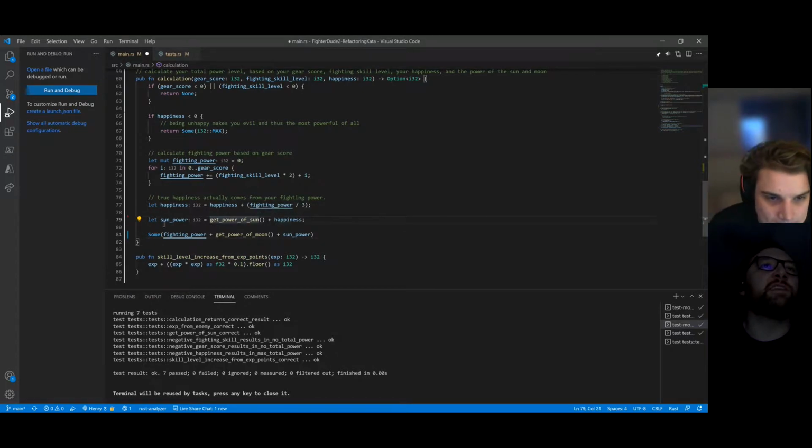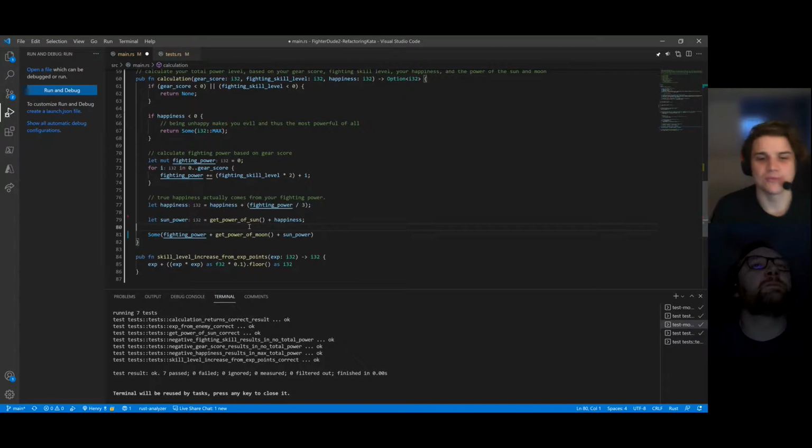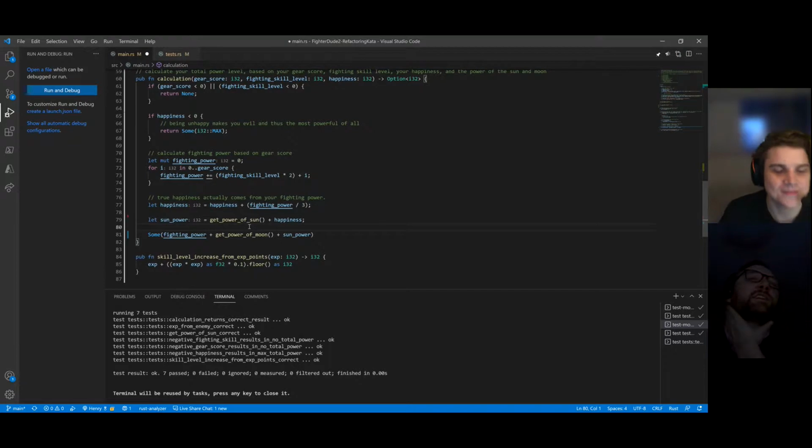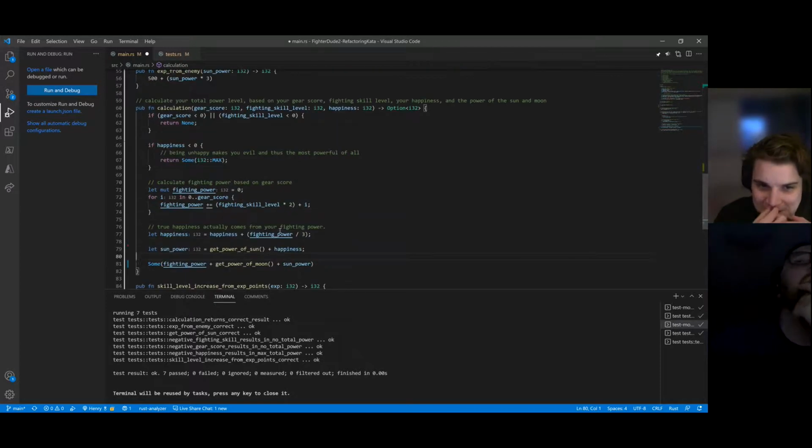And then this one, I think this is actually a good one to take on because it says sun power is get power of sun plus happiness. It feels like it's doing some additional calculation that really should happen in get power of sun, right? So you're thinking to move the happiness addition into get power of sun. Yeah, either that, or there's an additional concept like power of sun modified by happiness, which we don't reflect well in this named variable. I do like that, because this is saying that the sun power is not just the power of the sun. So do we want to take in a happiness parameter to get power of sun?